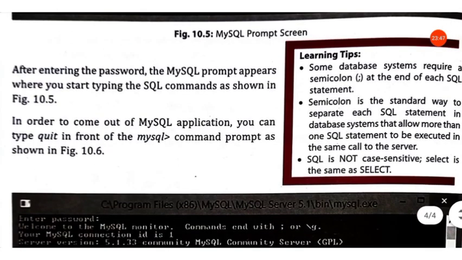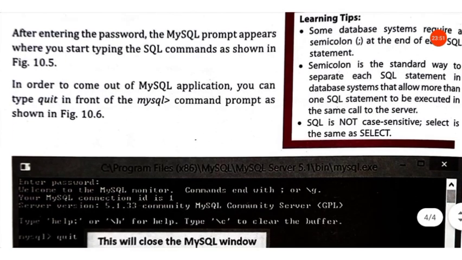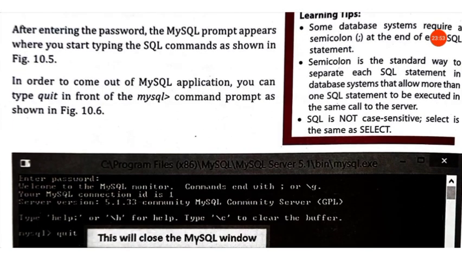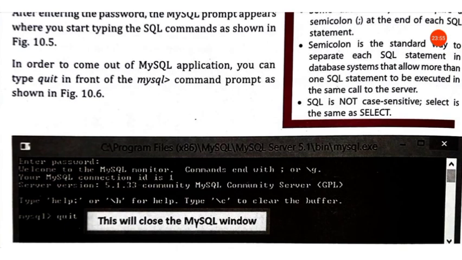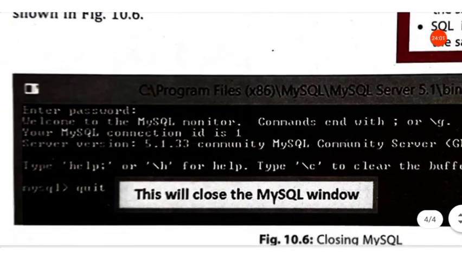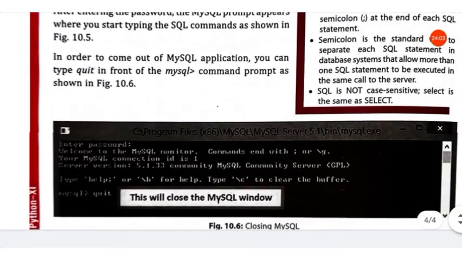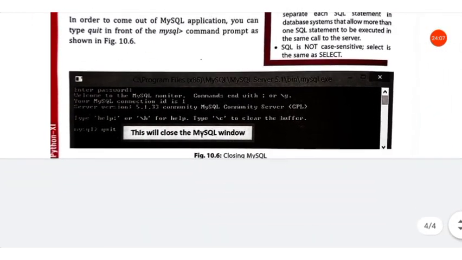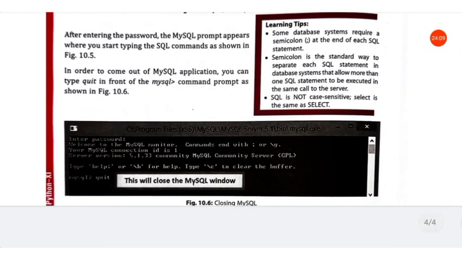After entering the password, the MySQL prompt appears where you start typing the SQL commands as shown. In order to come out of the MySQL application, you can type quit in front of the MySQL prompt. So this is the MySQL prompt. If you have to exit, you have to write quit. So quit will take you out of the MySQL command prompt window.